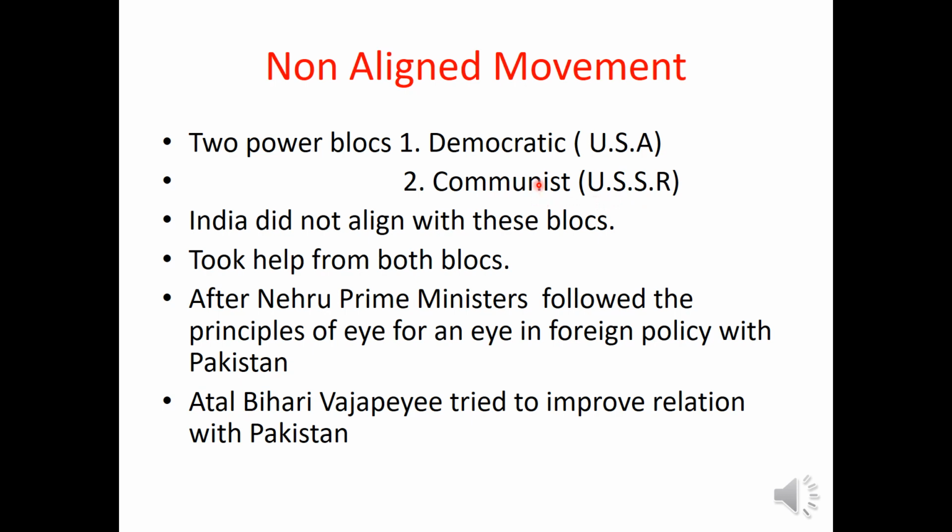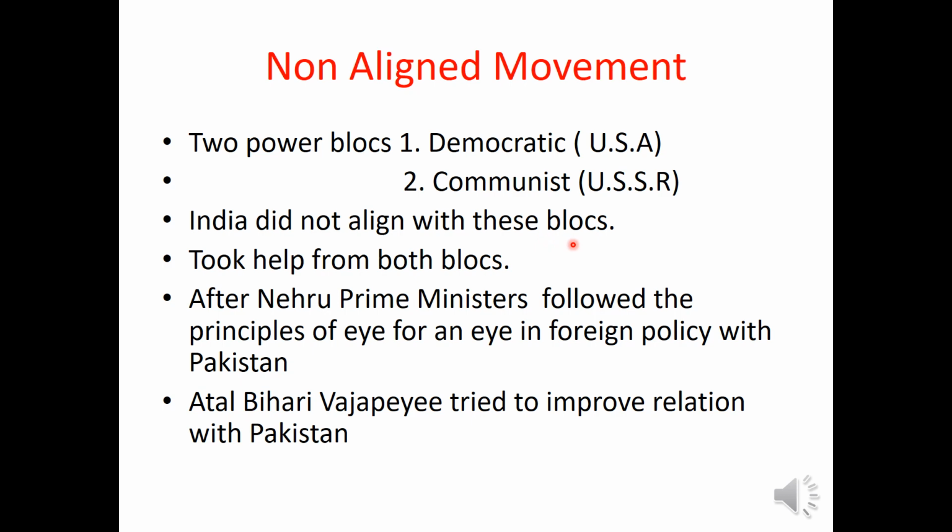So India started a movement called the non-aligned movement. Prime Minister Jawaharlal Nehru started this movement, and with him two more countries were there. One was Egypt and one more was Yugoslavia.